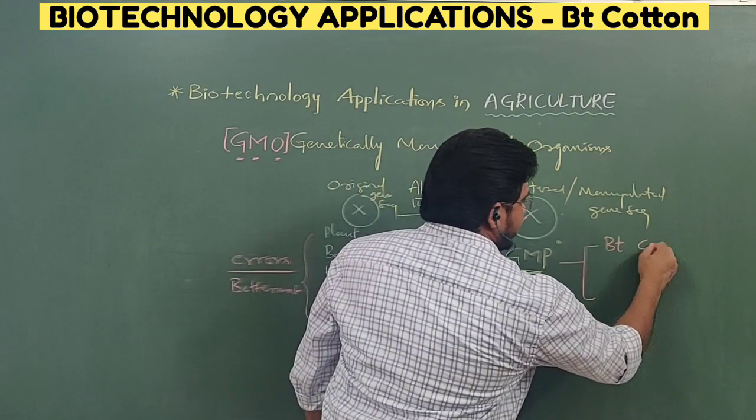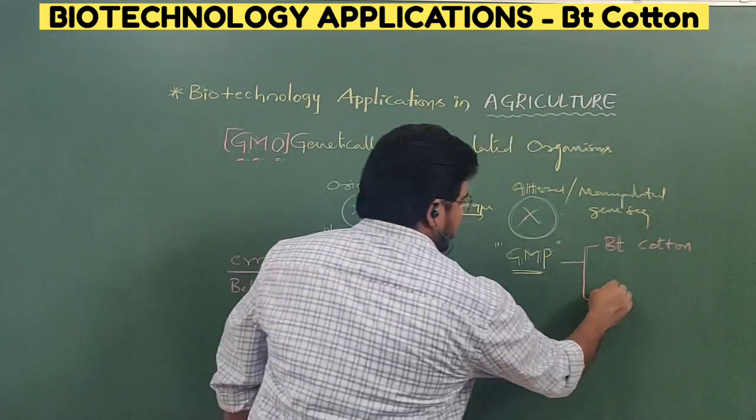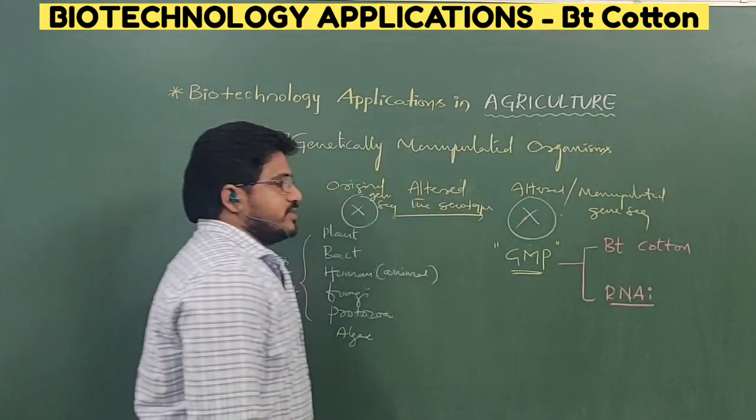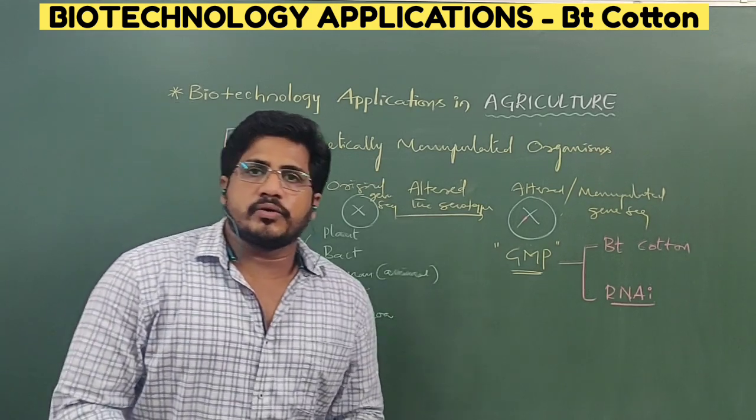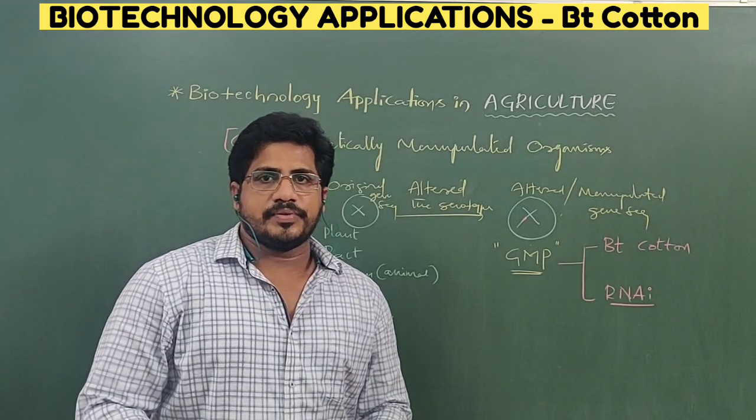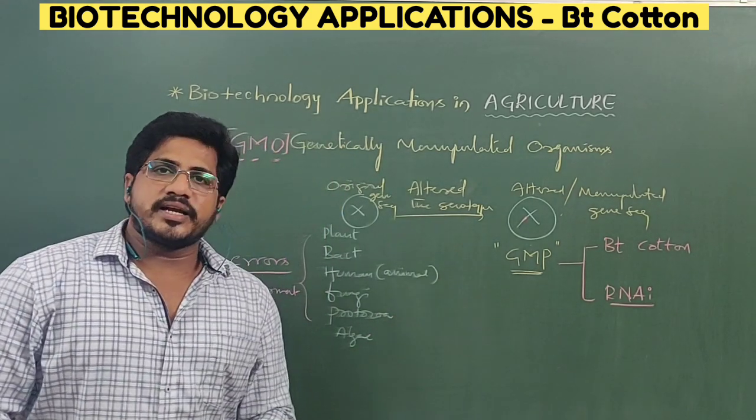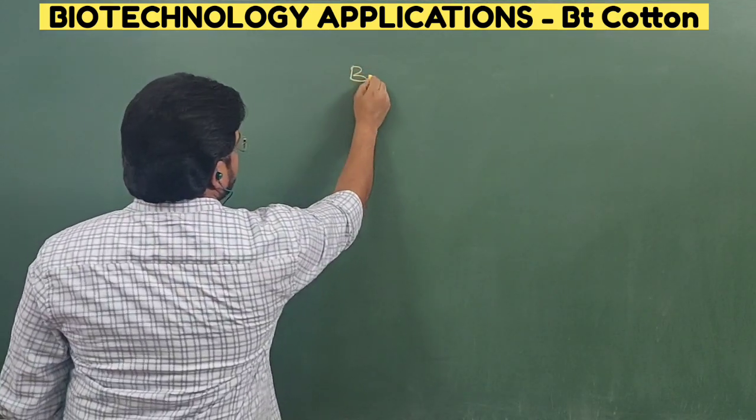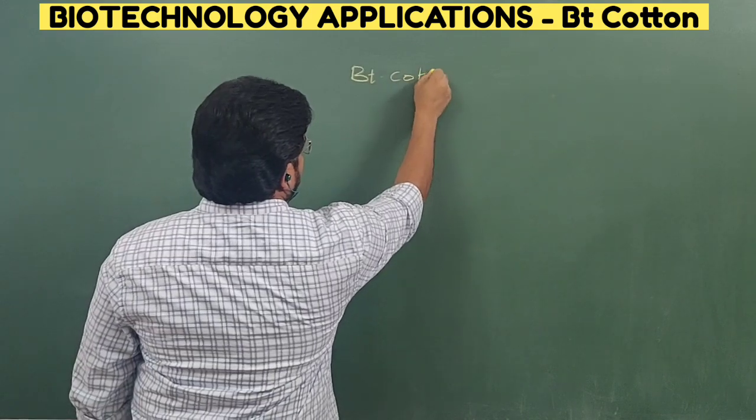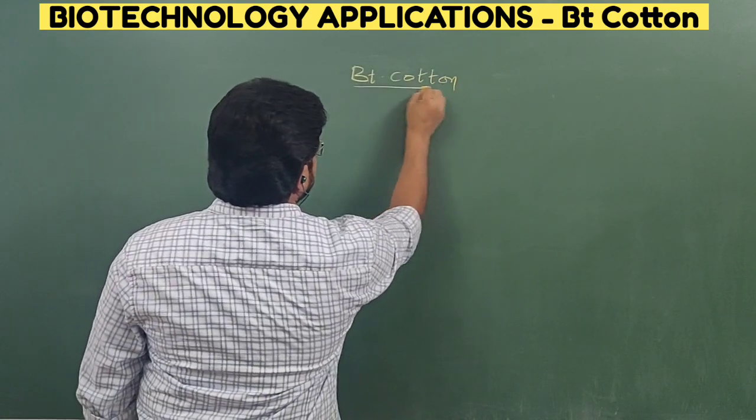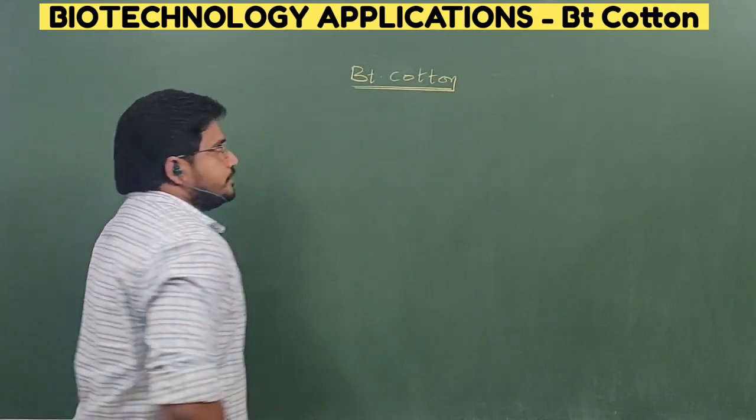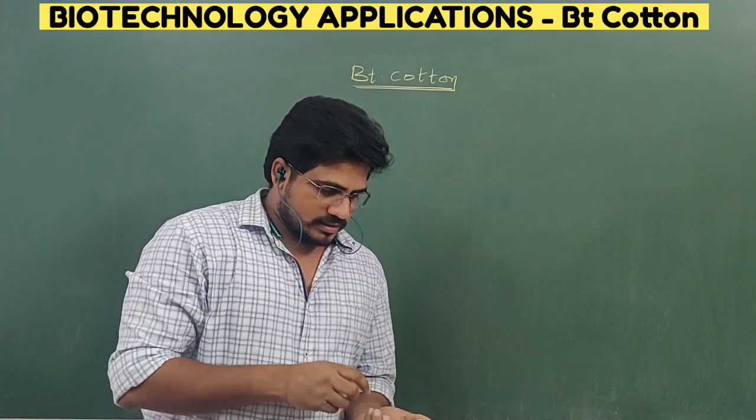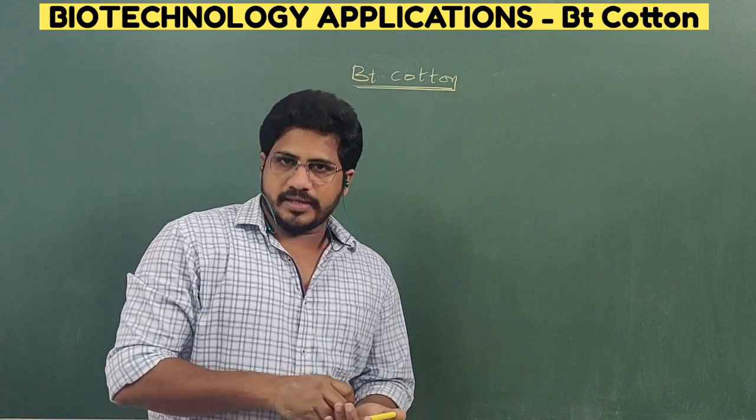Some examples today we will discuss. One is Bt cotton and RNAi, meaning RNA interference. From these two, definitely one question will come in the NEET examination. Let me start genetically manipulated plants in biotechnology. This is the concept. Bt cotton is a genetically manipulated plant. Let us see what is the scenario in this case.